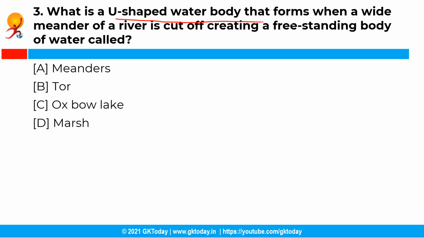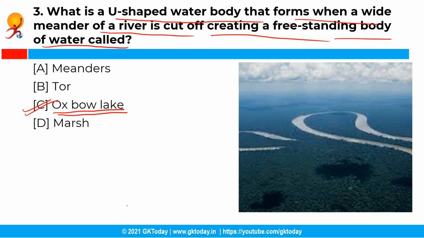So what is a U-shaped water body that forms when a wide meander of a river is cut off, creating a freestanding body of water called? So you have the following options and the correct answer is option C, that is Oxbow Lake. See, Oxbow Lake is a U-shaped lake formed when a meander of a river is cut off. This cut off meander creates a freestanding water body called Oxbow Lake. Moving ahead with the next question.